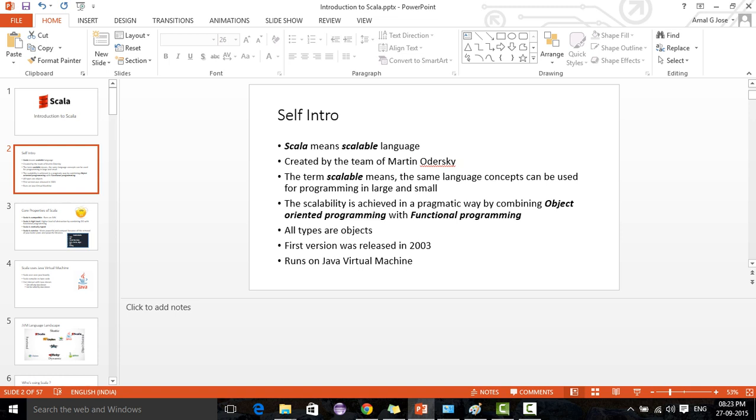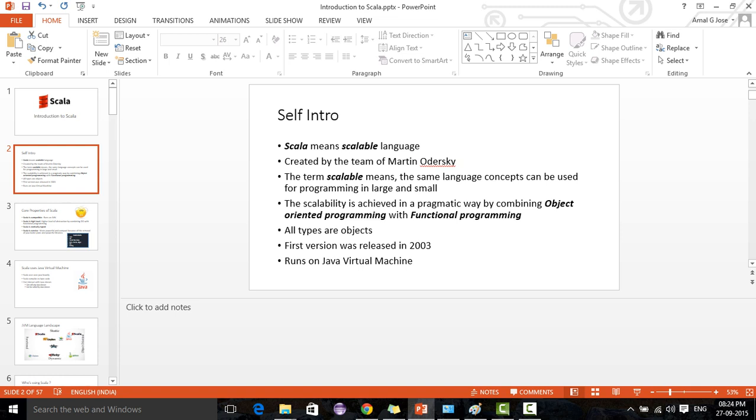Scala is developed by the team of Martin Odersky. The scalability is achieved by combining the object-oriented and functional programming methodologies. As I said, it is developed from the learnings of previous programming languages, and in this programming language, everything is an object. It was released in early 2013.